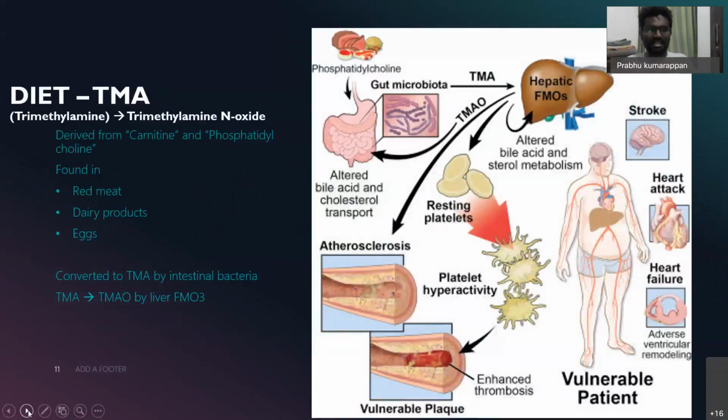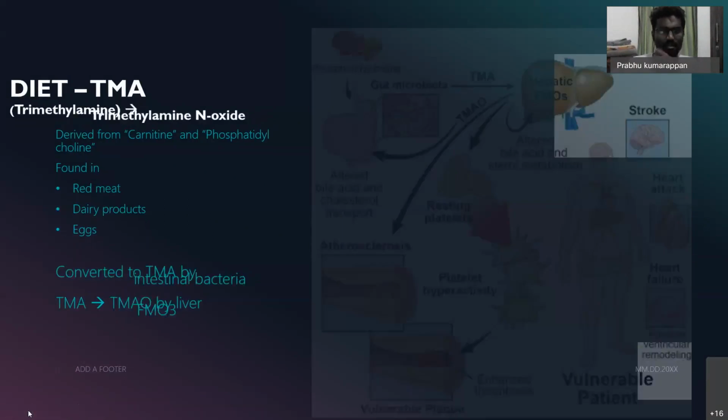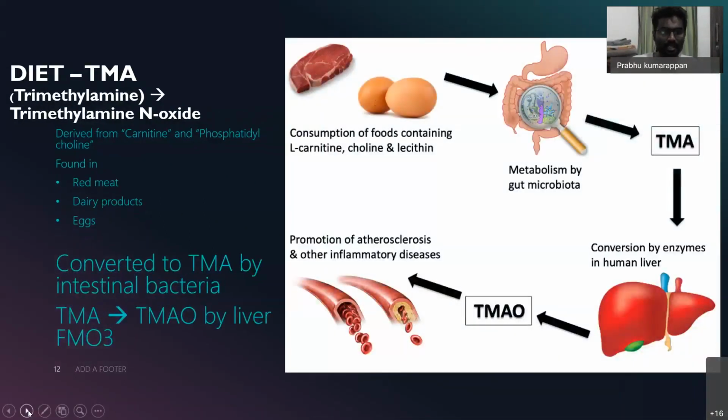So going on to the next, what are the dietary factors which can lead to atherosclerosis? Trimethylamine, which has been studied for a longer period of time, is derived from carnitine and phosphatidylcholine, which are rich in red meat, dairy products, as well as eggs.